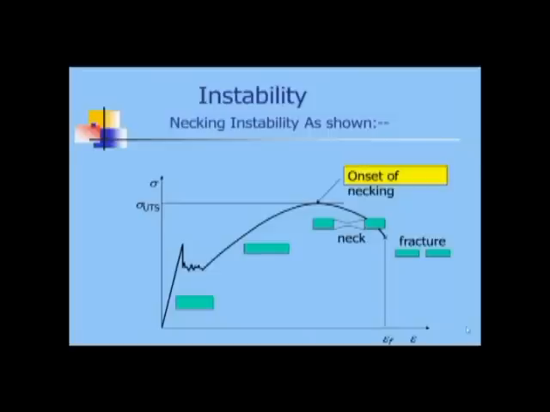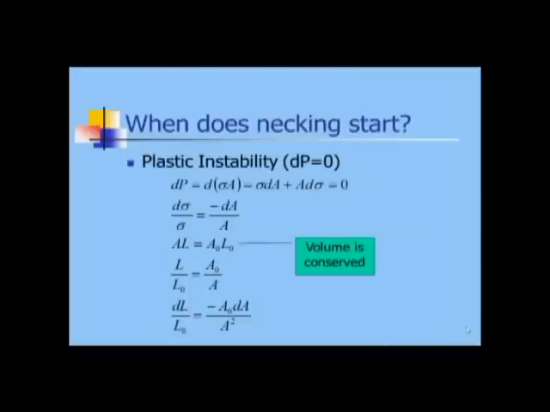Here you can see, as you increase the applied stress, you reach the point of maximum load, which is called UTS, and it is the point where necking begins. There is a sharp decrease in cross-section area at the center of the sample. Let's now see the mathematical implication of plastic instability. As you can see from the previous curve, it will begin at the strain where dP equals 0,